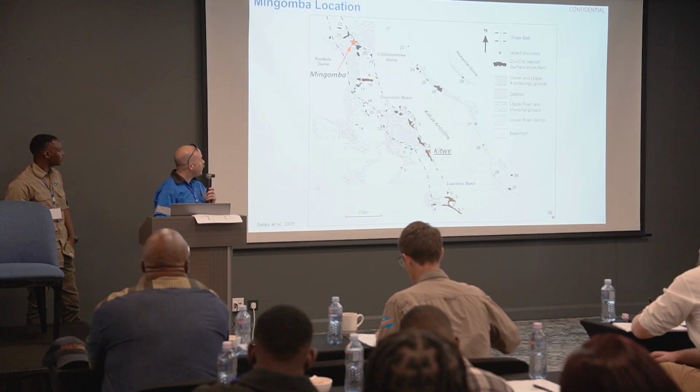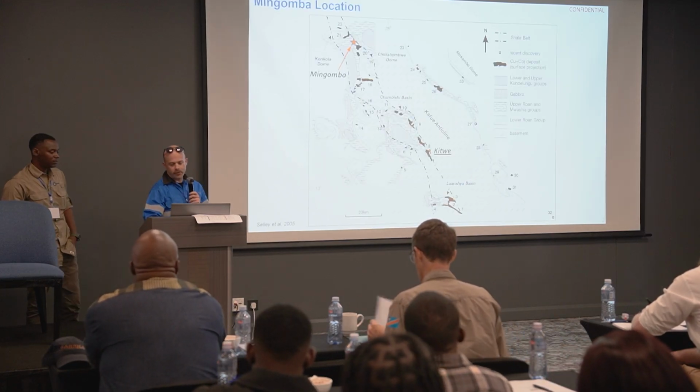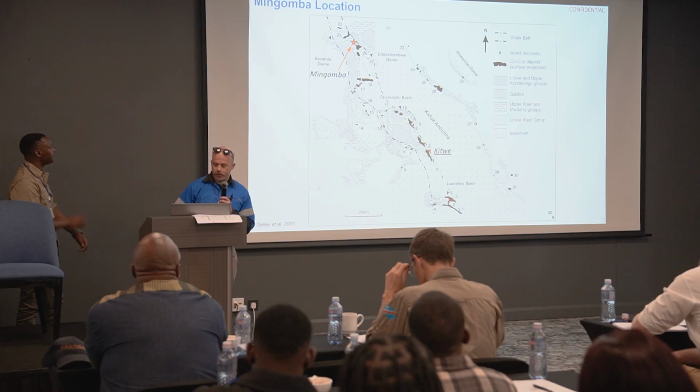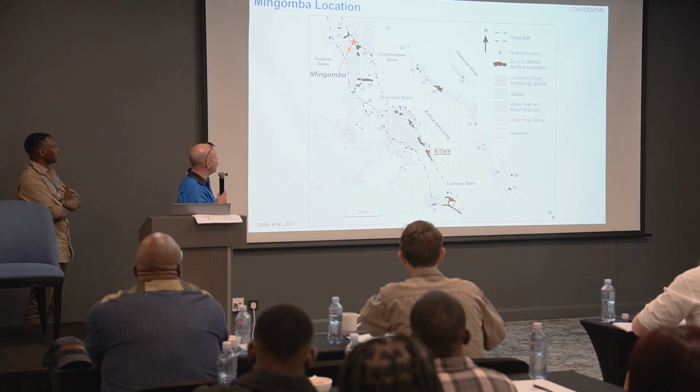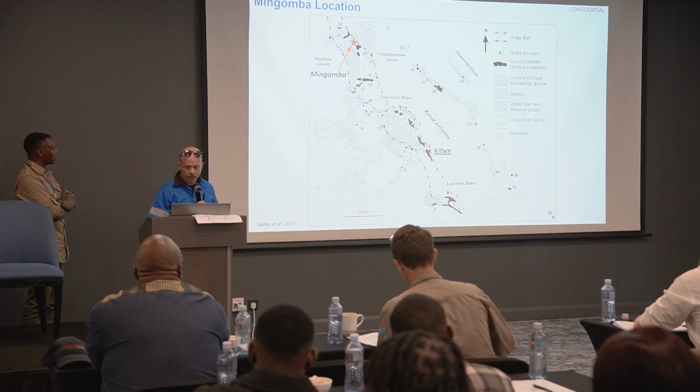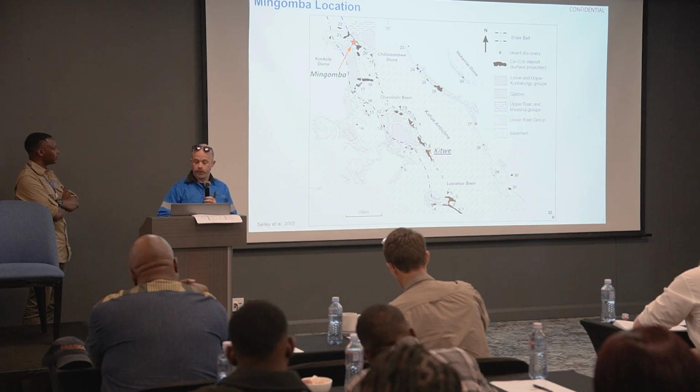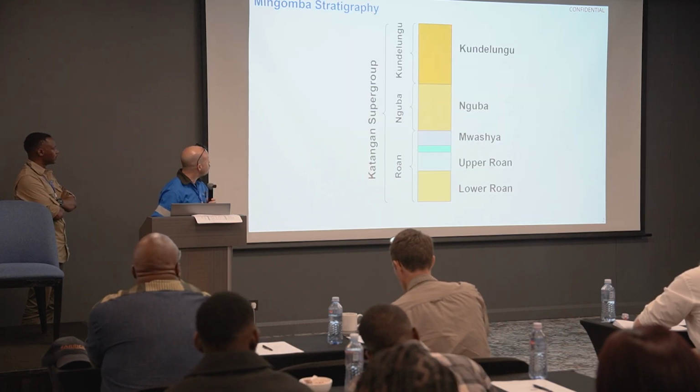We will be talking about Mingomba, and I think a couple of talks are as well, but I'll start by just showing the location of where the data from this talk is coming from relative to the rest of the copper belt. We're in Kitwe in the middle of the diagram down there, and Mingomba is up at the top end of the Zambian copper belt, close to the border with the DRC.